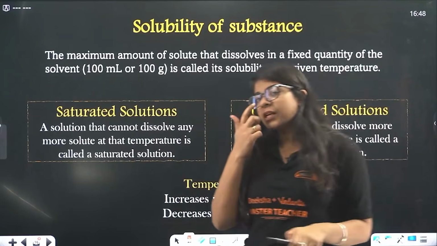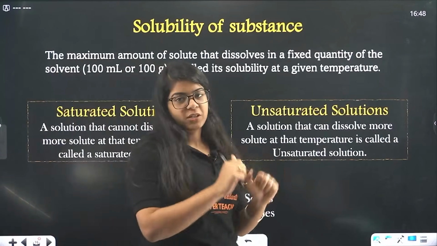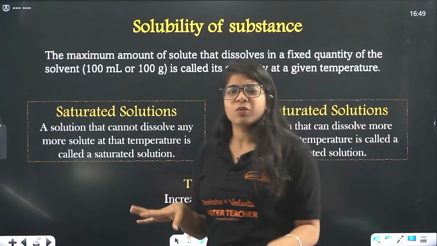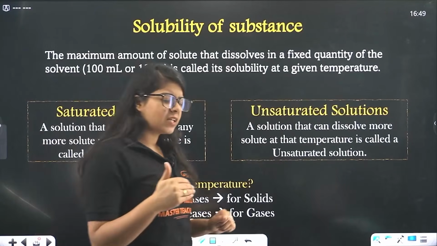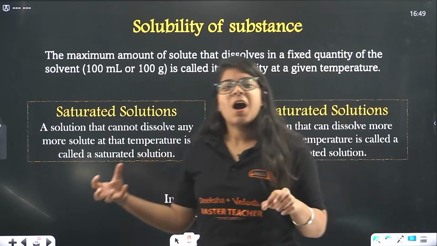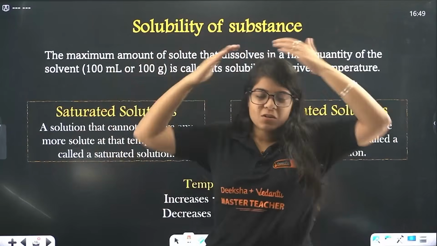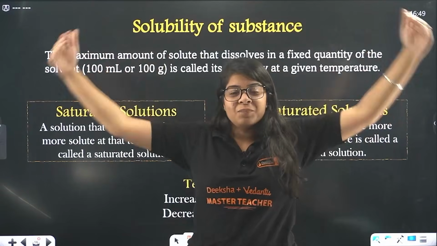Now we have 2 kinds of solutions. One, saturated solutions, and the other, unsaturated solutions. Now, do you know the word saturated? We have heard it again and again: Mom, I'm saturated, I can't work more. That means you can't put more information in your brain because your brain has reached a limit. It is saturated. It can't handle more, right?